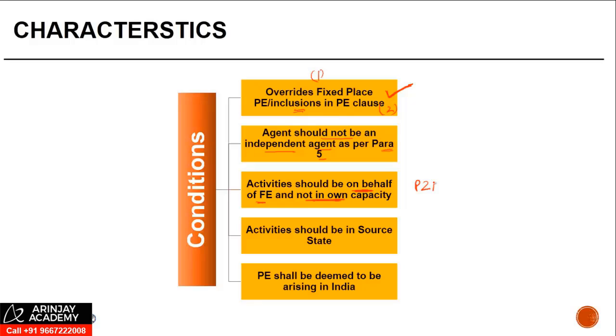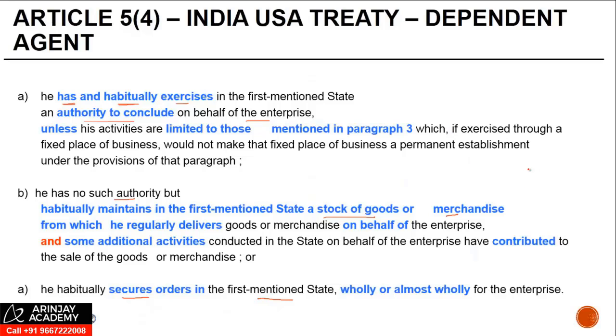If the transactions are on a principal to principal basis, not a sham, but actually principal to principal, he's acting on his own behalf, not on behalf of the foreign company, and therefore not a PE. Activity should be in the source state. If the agent is doing some activities outside, not covered. If all these conditions are satisfied, the PE shall be deemed to arise in India. Let's look at them one by one.